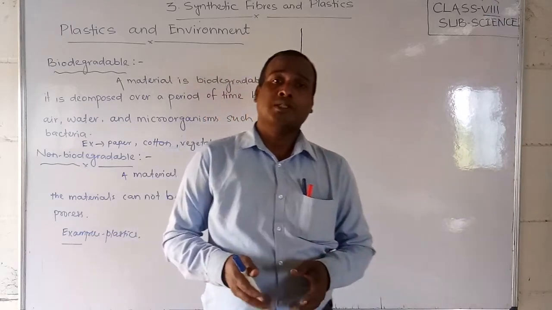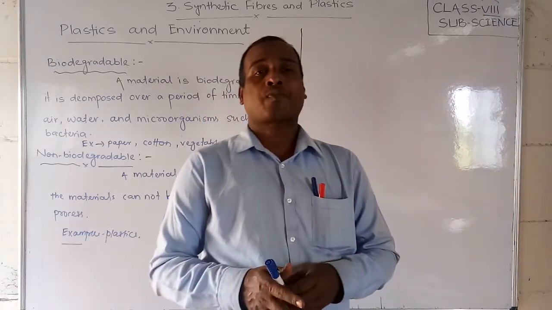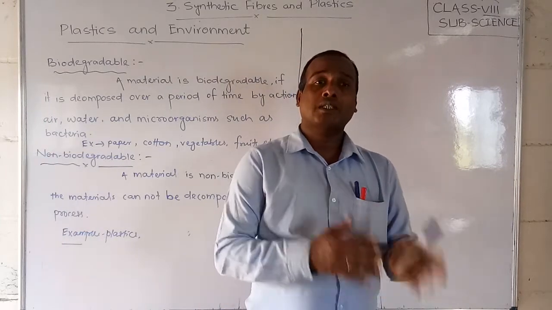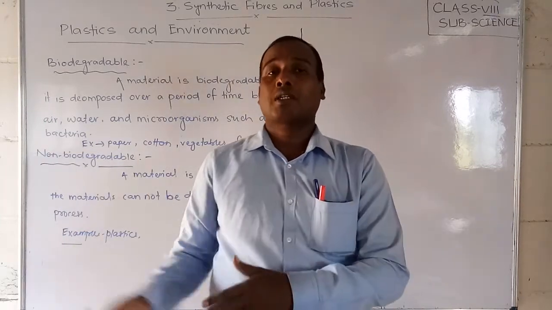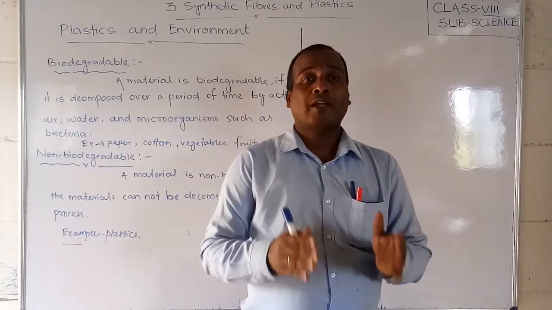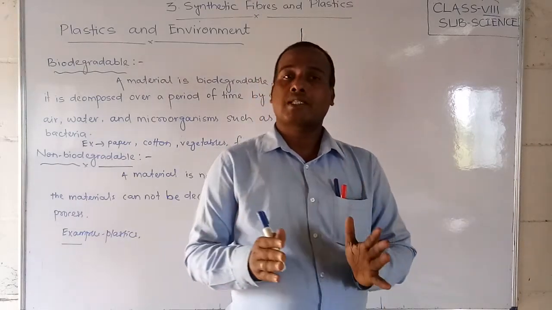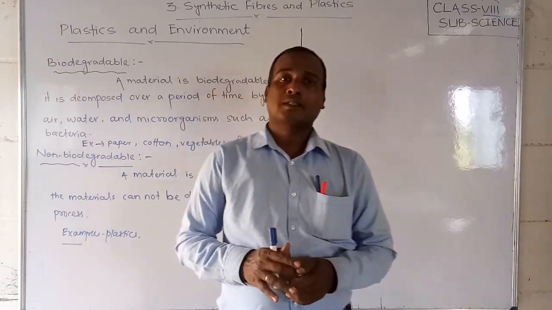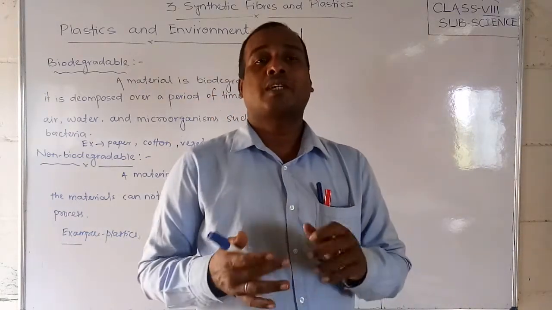Biodegradable substances are the substances which are decomposed by nature, by the air, by the water, by microorganisms. Such substances are called biodegradable materials, such as paper, cotton, fruits, vegetables.